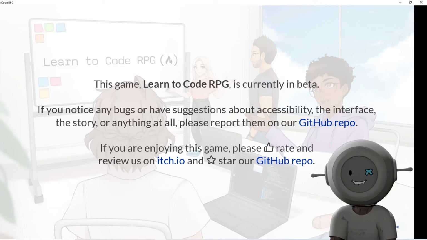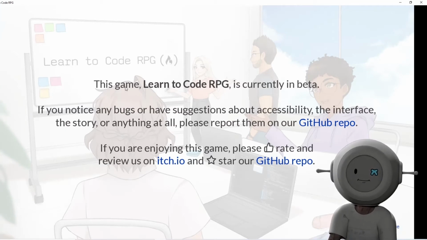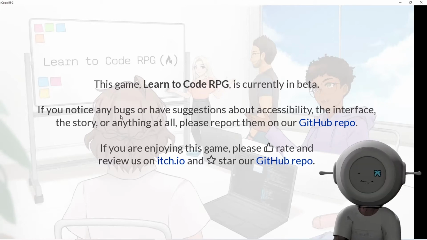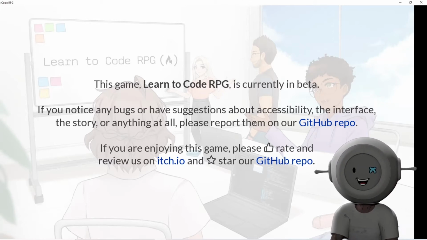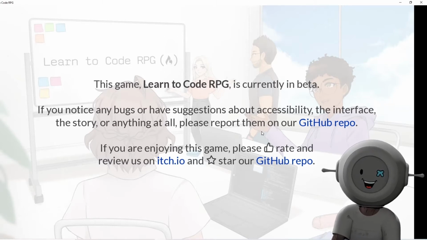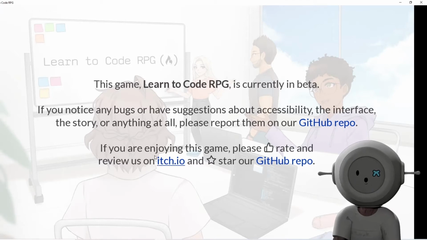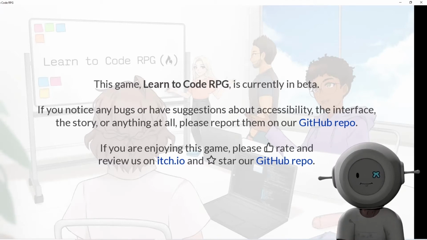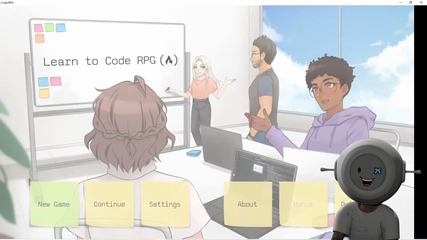That's enough. There's more. This game, Learn to Code RPG, is currently in beta. If you notice any bugs or have suggestions about accessibility, the interface, the story, or anything at all, please report them on our GitHub repo. If you're enjoying this game, please... Okay, I'll do all that. I gotta see if the game's good first.